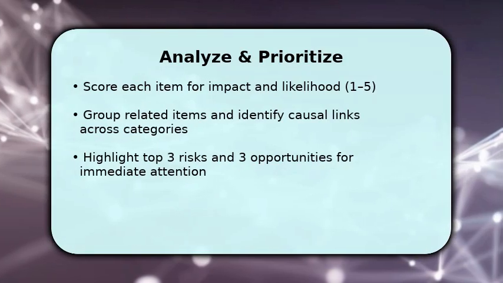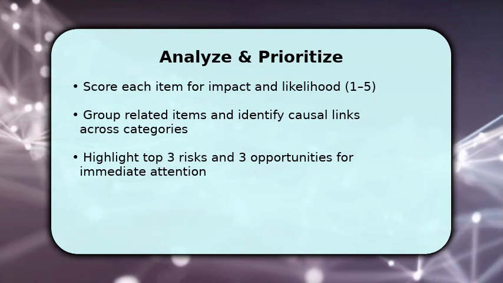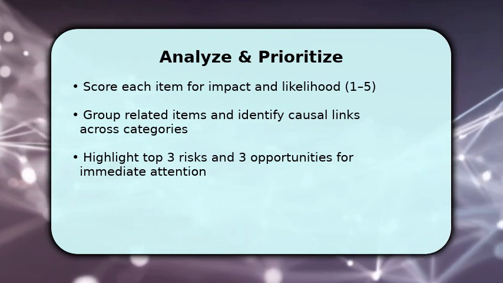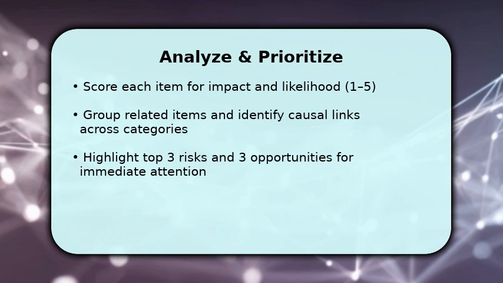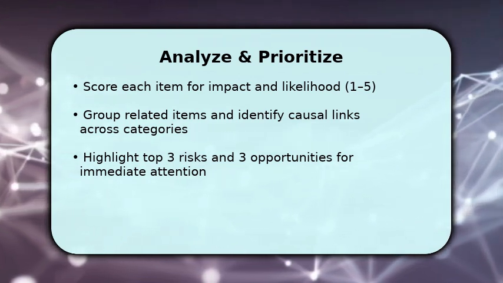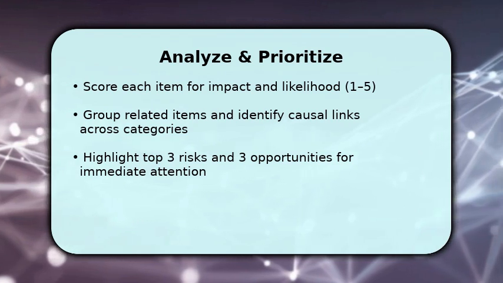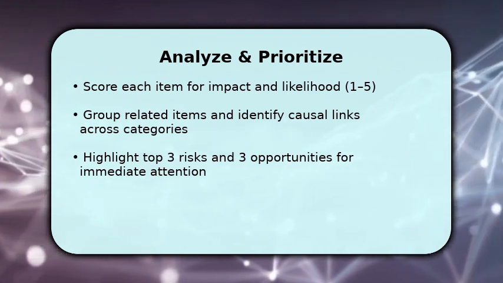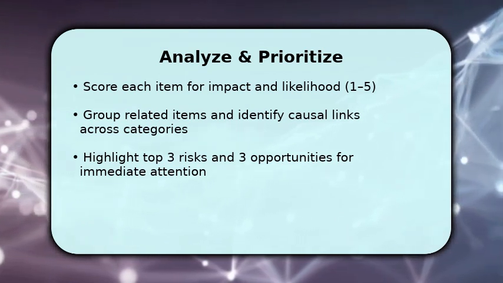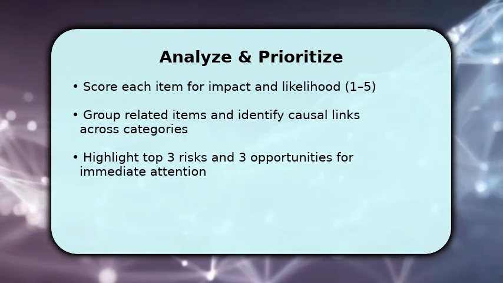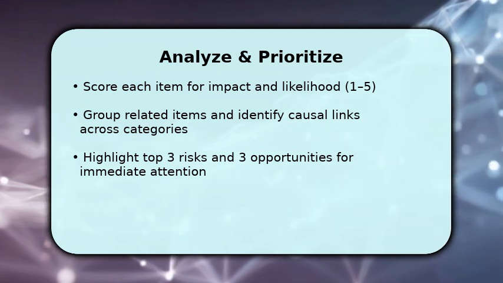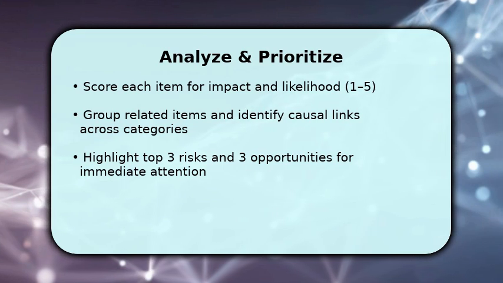You now turn facts into insight by scoring and connecting them. Scoring shows what truly matters. Start by rating each item for impact and likelihood on a 1-5 scale, then calculate simple weighted scores to rank priorities. As you review, link causes across categories, political changes that drive economic shifts, or tech advances that create social effects, so you see chains of influence. Once done, pick the top 3 risks and top 3 opportunities to drive decisions and allocate next steps.